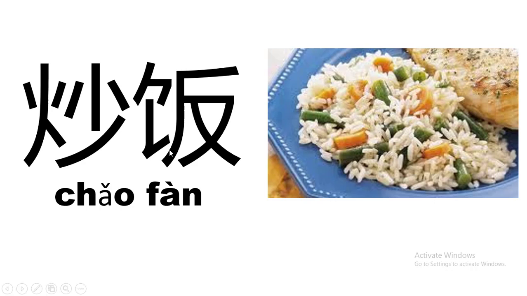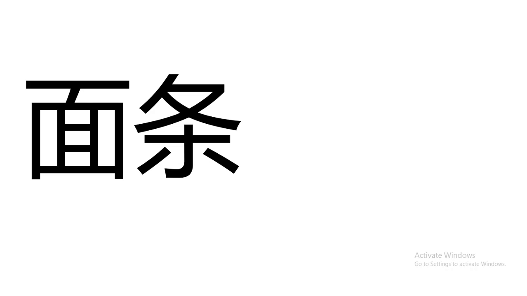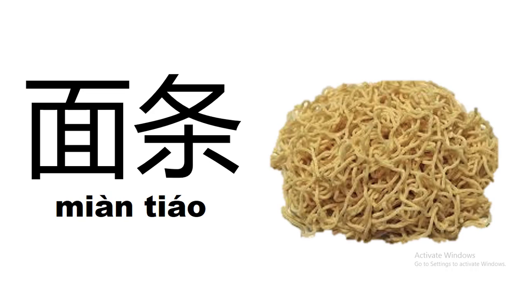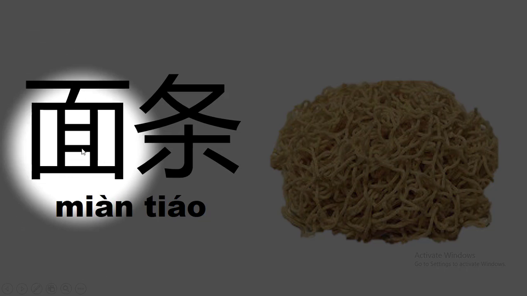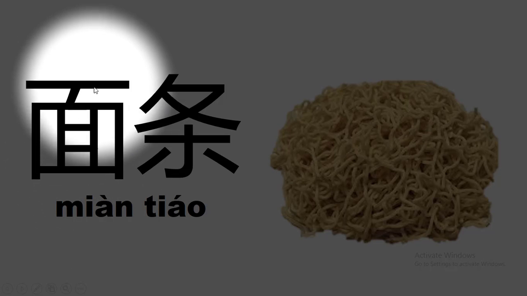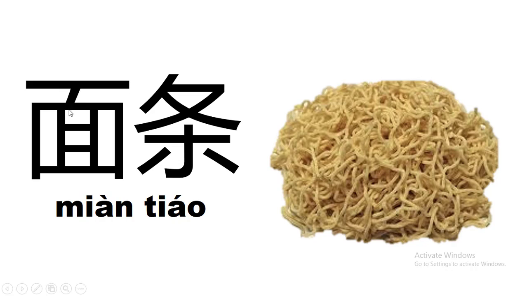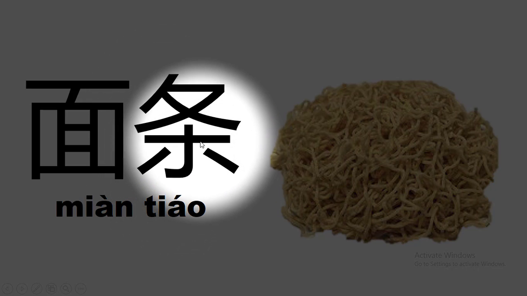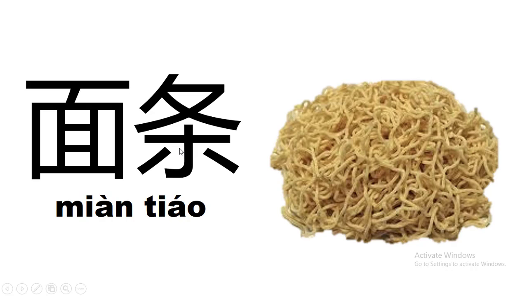So fried rice, 炒饭. 这是什么？这是面条. The way I remember this one is maybe we have a bowl full of noodles and we have our chopsticks sitting on top neatly. And then we use the chopsticks to pull up the noodles. 面 means flour and 条 means a long skinny thing. 面条.